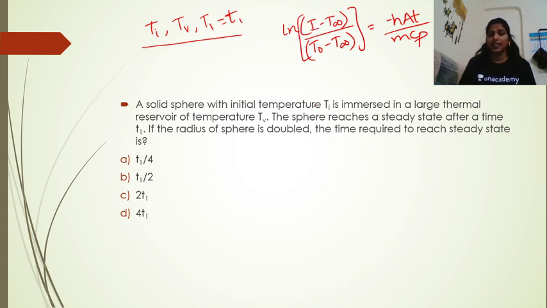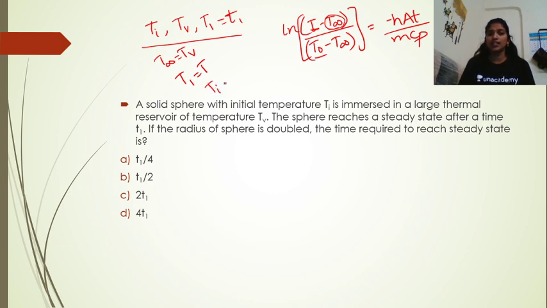T is the temperature at a particular time t and T infinity is the ambient air temperature. According to the question, ambient temperature is Tb, so T infinity is equal to Tb, and the temperature at the particular time is T1, so T is equal to T1.